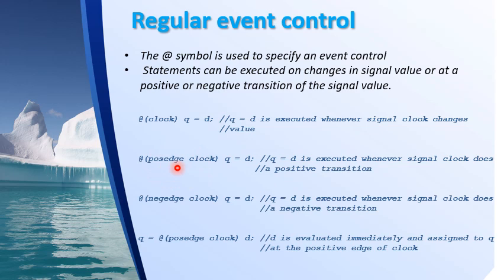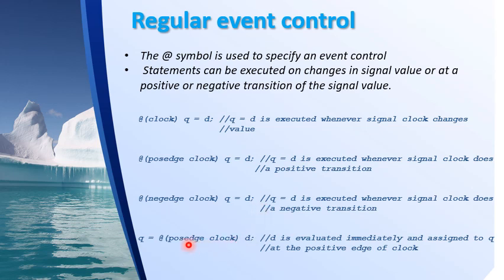That is an event. It will identify whenever a positive edge of the clock occurs. So this assignment q = d will be done only for every positive edge of the clock. Similarly, to identify the negative edge, we have the attribute negedge. So this will be executed only for every negative edge of the clock signal.